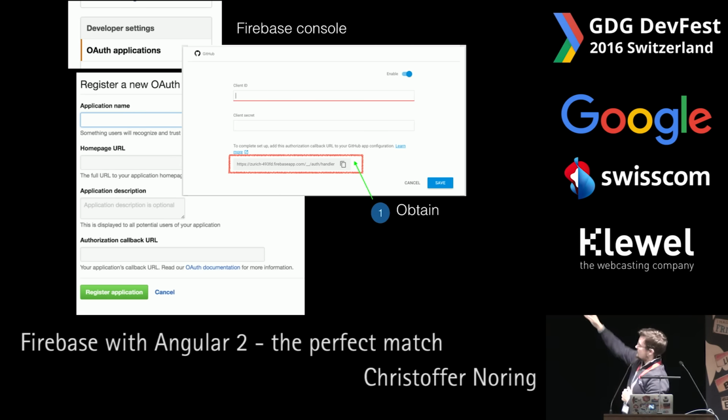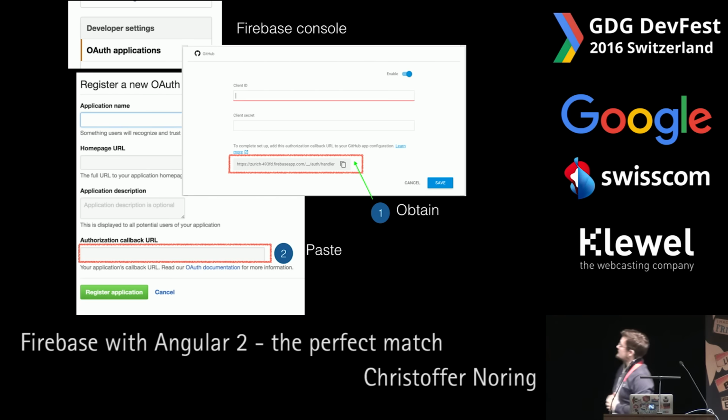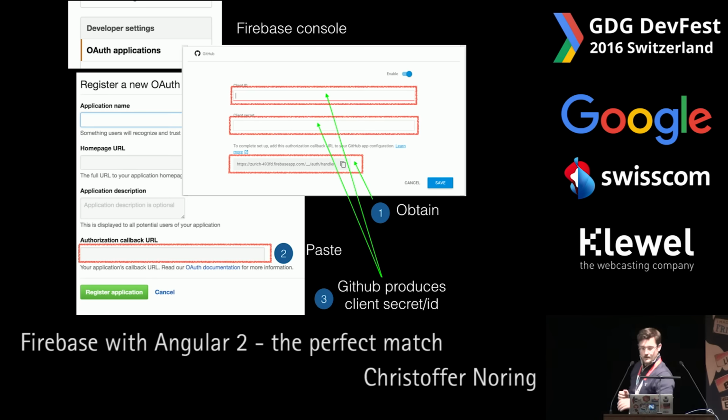We start with the Firebase console. We obtain the callback URL, and on the left we enter that in GitHub, and we just press register application. This will give us a client secret and a client ID that we can paste into the Firebase console, and we're actually ready to go. You see, 3 simple steps, and we have enabled social login for our Firebase application.